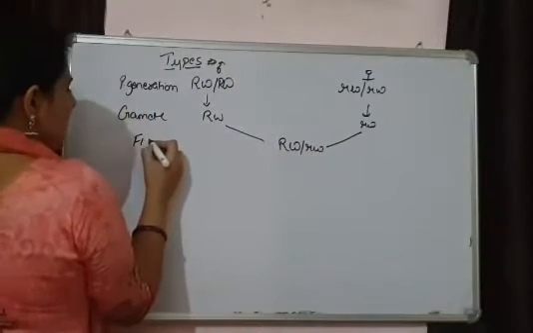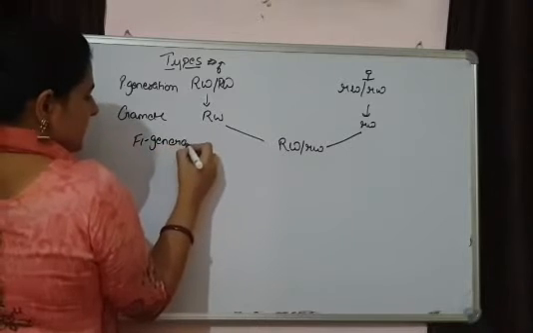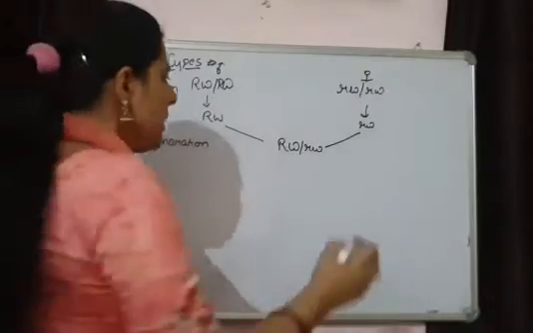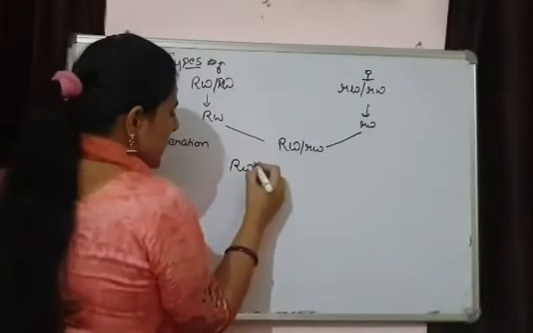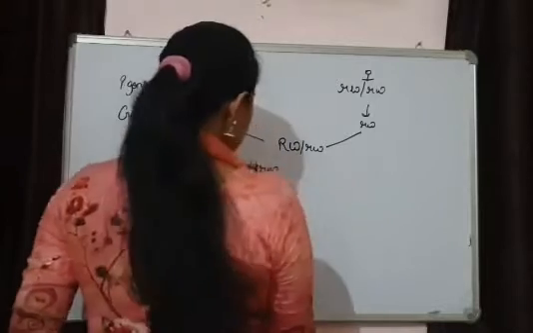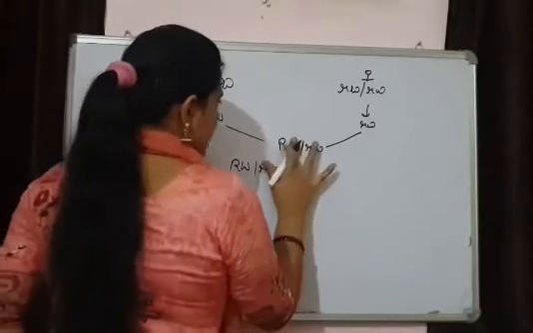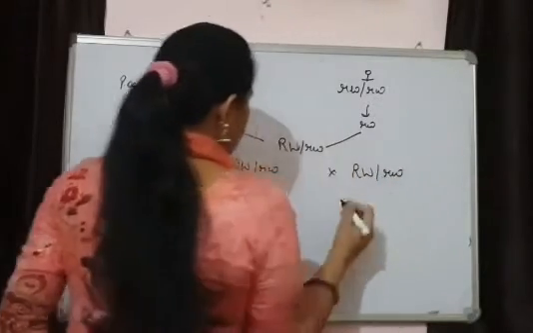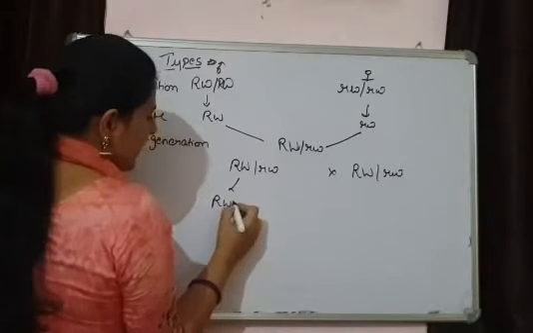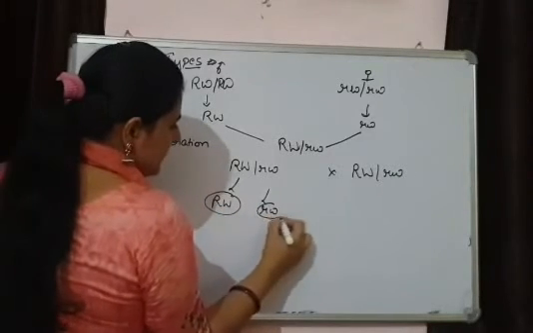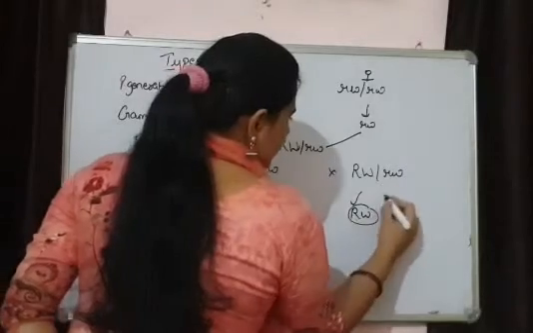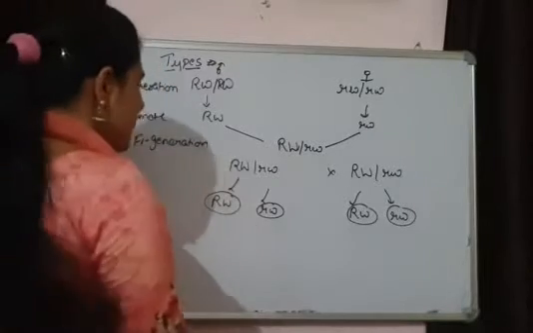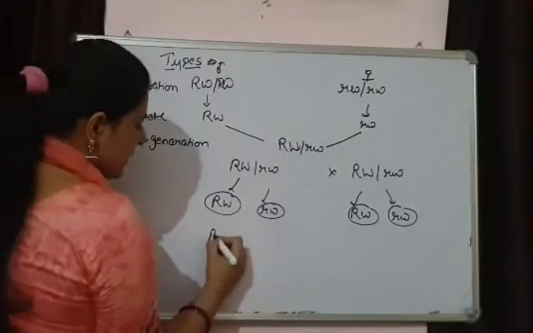This is our F1 generation. And when we are doing fertilization between these members of this F1 generation, the gametes that are going to form from here are these, and our result will be the same. We are only getting two types.